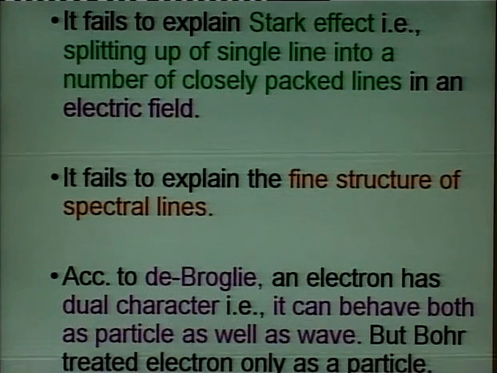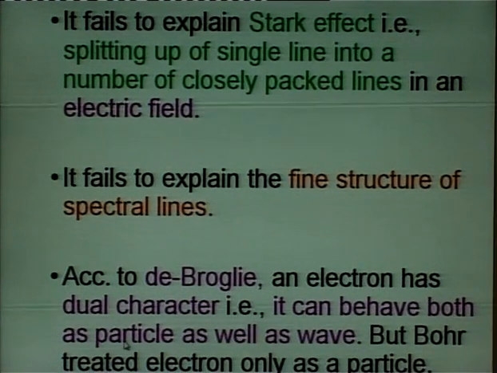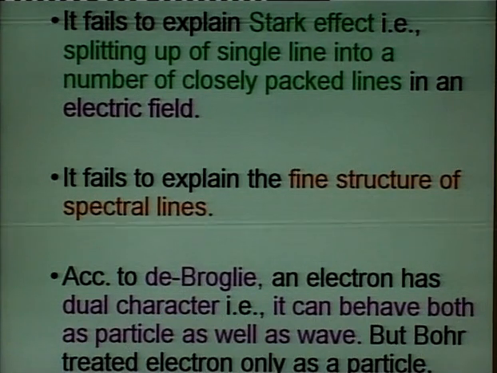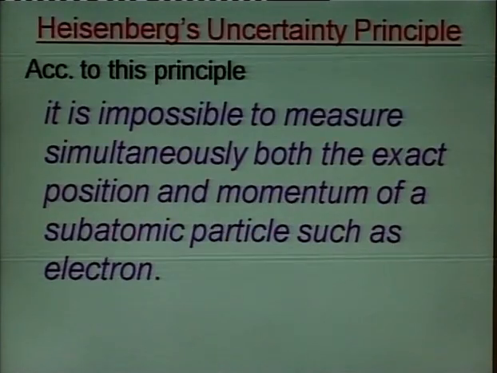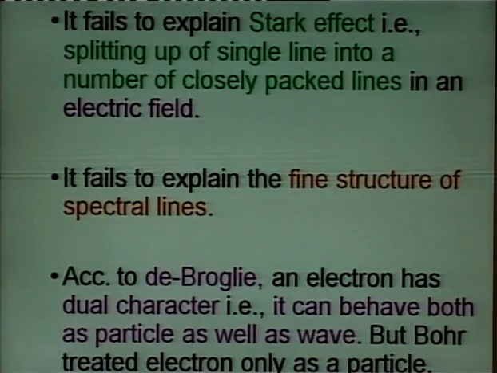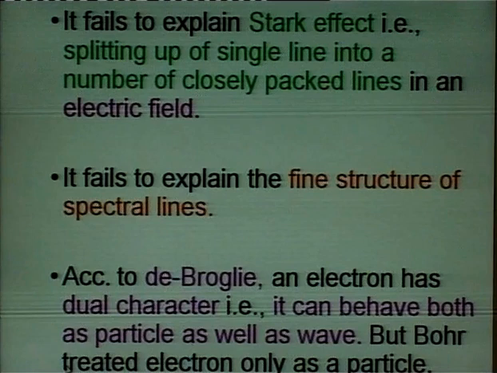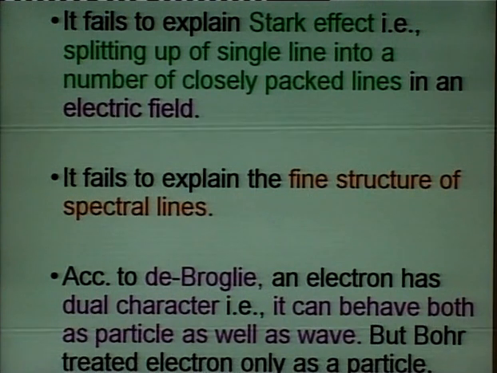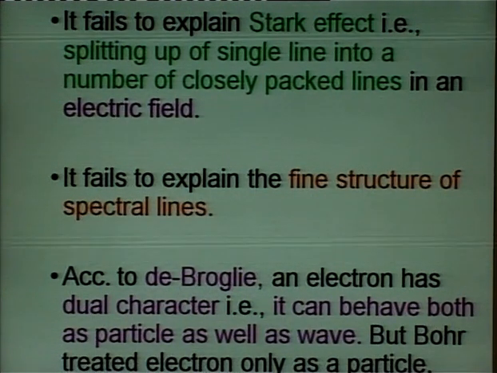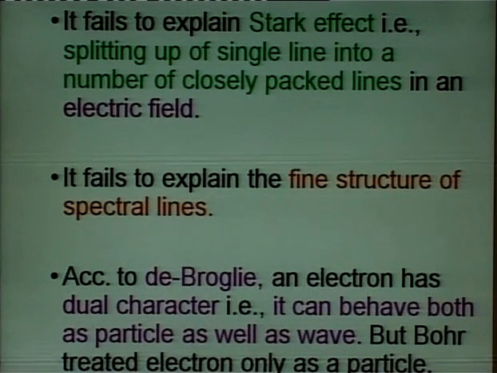And according to de Broglie, an electron has both characters, wave nature as well as particle nature. But Bohr took into account only the particle nature. It could not take into account the wave nature of the particle. So, these were the drawbacks of Bohr's model of atom. So, today we have discussed, firstly the Rutherford's model and its drawbacks, that it could not explain the stability of the atom and it could not explain the line spectrum of hydrogen.